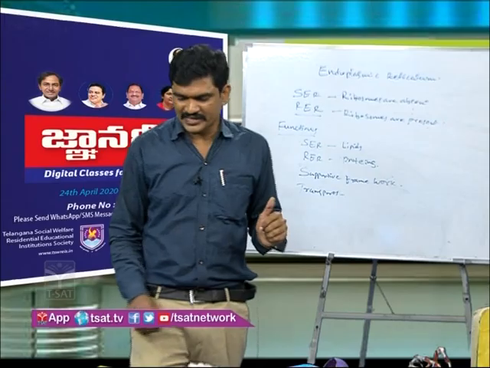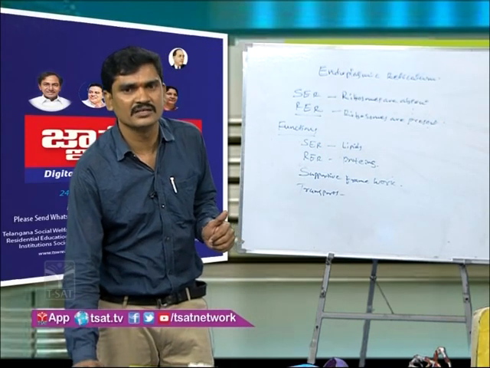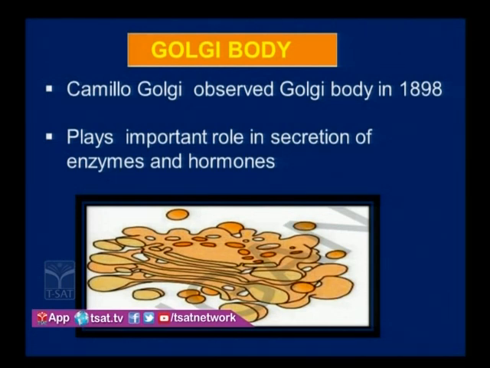Let us go to the next cell organelle, that is the Golgi body. The Golgi body was discovered by Camillo Golgi in 1898. It is also called the Golgi apparatus.